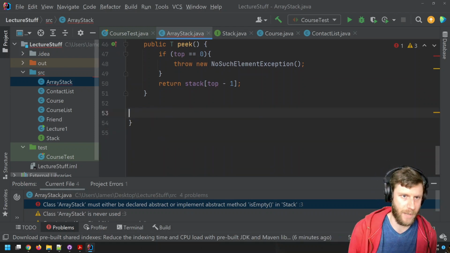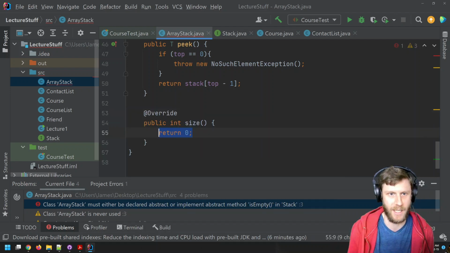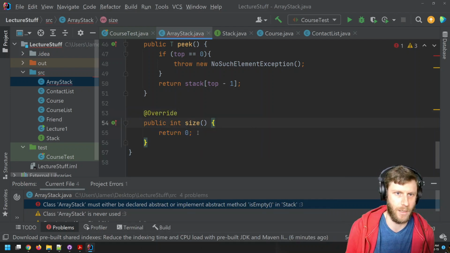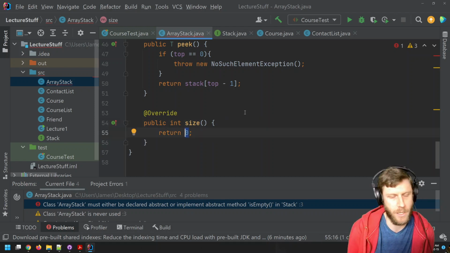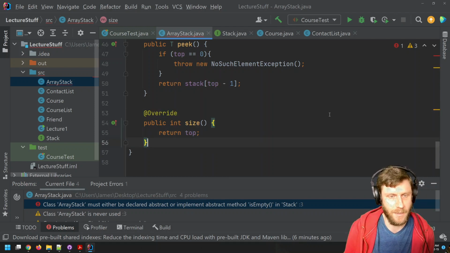You'll notice though, if I delete this, IntelliJ is kind of smart enough. If I just start typing size and I hit tab, it'll just start filling it in for you. And here, okay, it's returning 0. That's obviously not what we want. We want to return top. But that's it. Great. So now we've got our size.